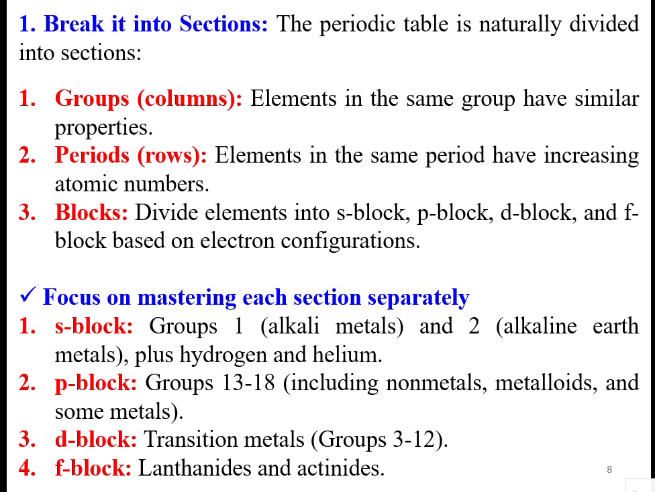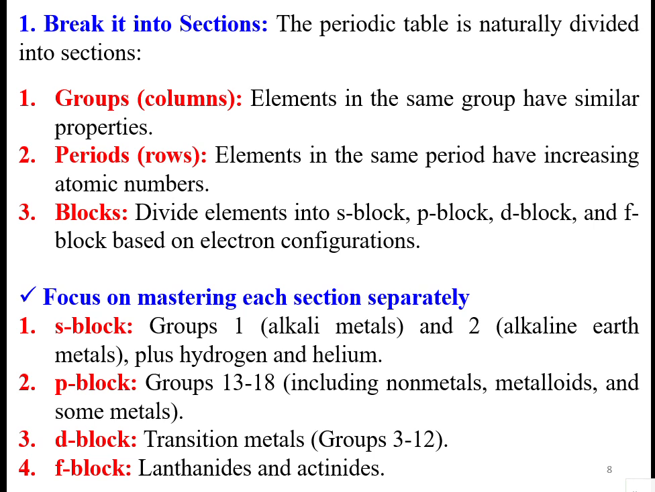Okay, chemistry is naturally divided into many sections like group elements. Elements in the same group have similar properties. Columns are called groups, and rows are called periods. Periods are elements in the same row having increasing atomic numbers. Blocks are what we divide into S, P, D, F.